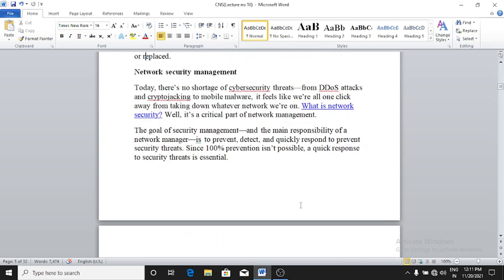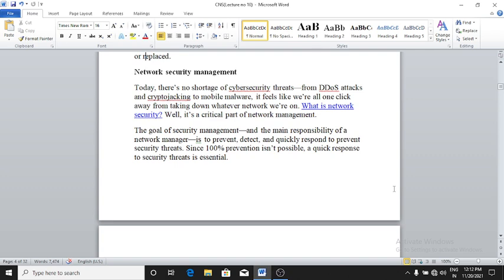Next is network security management. Today, there is no shortage of cyber security threats, right? From DDoS attacks and cryptojacking to mobile malware. It feels like we are all one click away from taking down whatever network we are on. What is network security? Well, it's a critical part of network management, right?